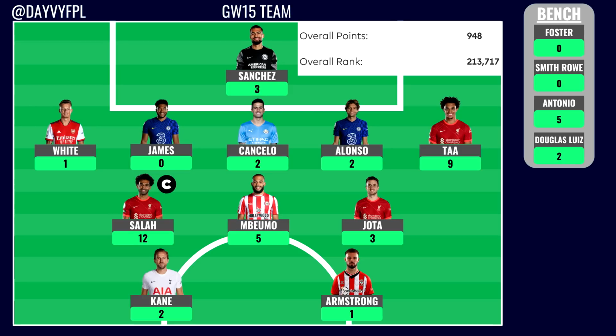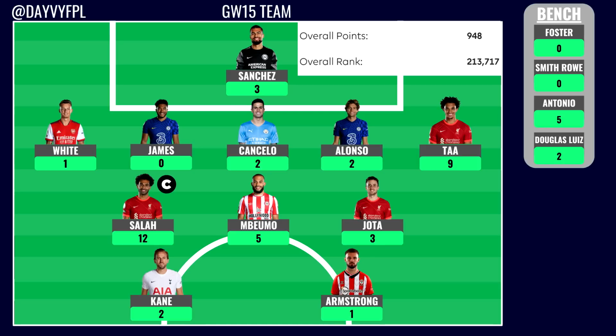Ben Foster was out with the injury, and Smith Rowe unfortunately didn't feature for Arsenal against Everton on Monday night, and that resulted in him getting 0 points and Adam Armstrong coming on for only 1 point. So Antonio was actually third on my bench, and I wasn't ever going to kind of play him considering the fact that I did own Alonso and Reece James, and I actually come out of that game a little bit lucky because Antonio only got 1 assist even though West Ham scored 3 goals, and this shows you the continued thread of West Ham scoring a couple but Antonio not really being involved at all.